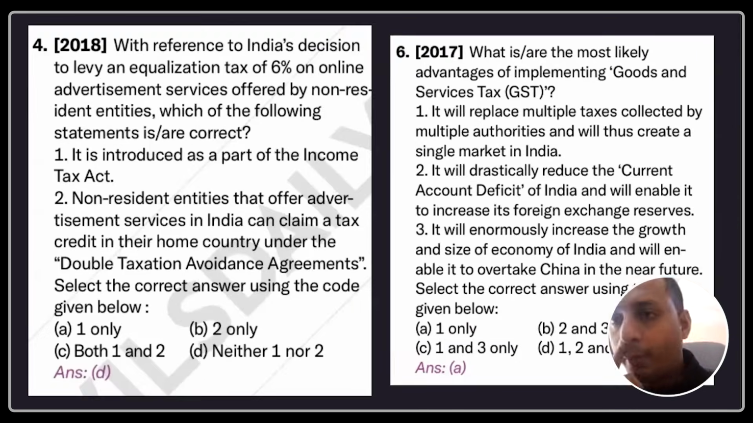This was something very important. In 2018, the budget introduced a 6% equalization levy on online advertisement services. It was introduced in the 2018 budget. That is why UPSC asked a question in 2018. So this was related to the budget, the changes of government policies in the budget.